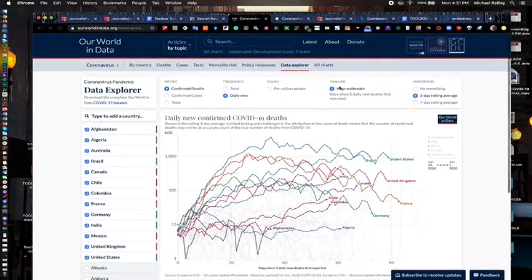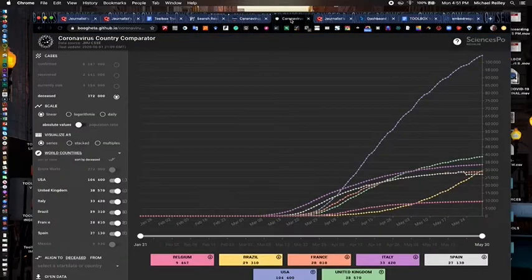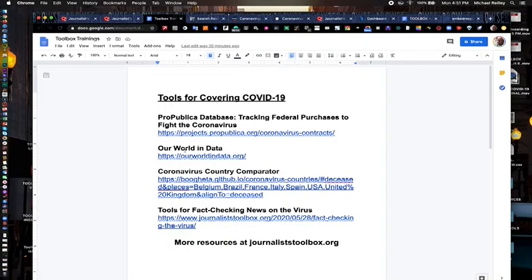So that's ourworldindata.org. Not only good for COVID-19 research, but also other data sets as well. Great little tool. This next one I want to show you is this country comparator.